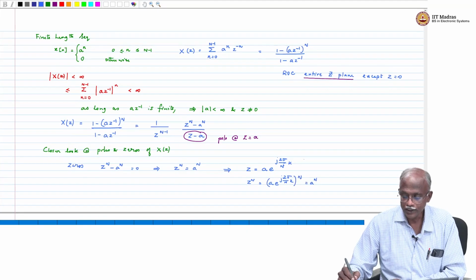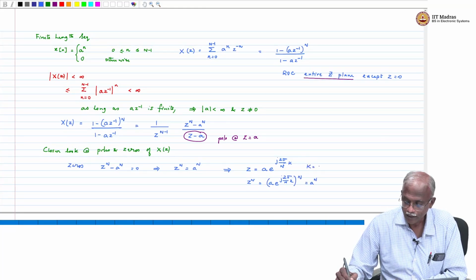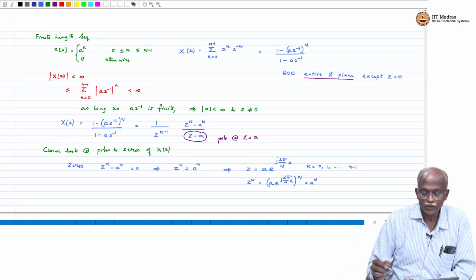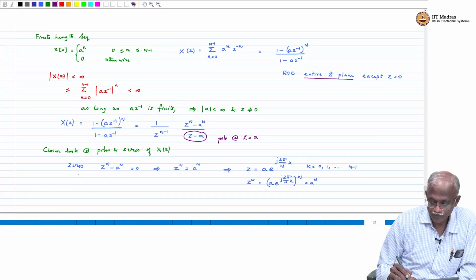So the general solution is of this type, where k equal to 0, 1 all the way to n minus 1. Okay. So let us first sketch the zeros.